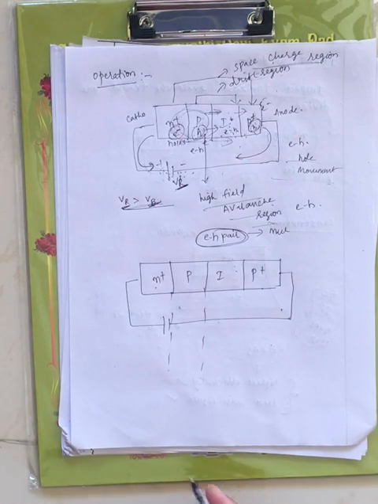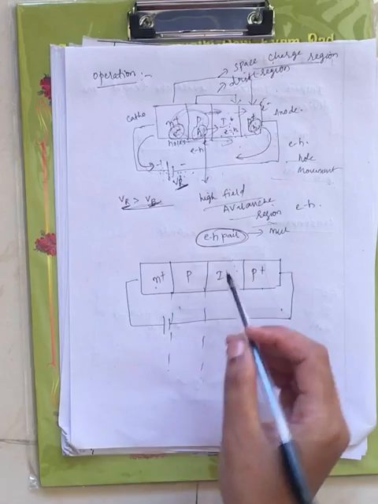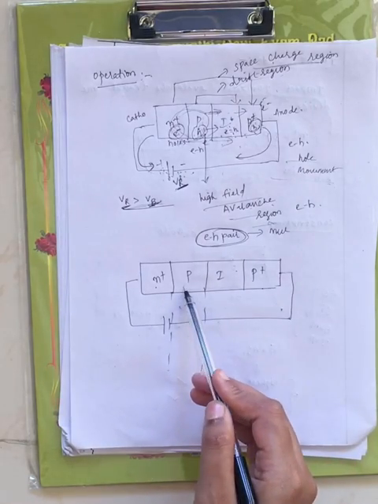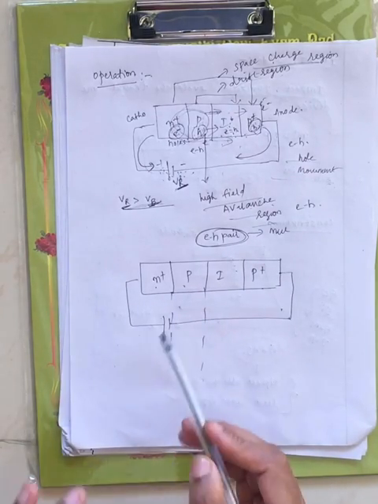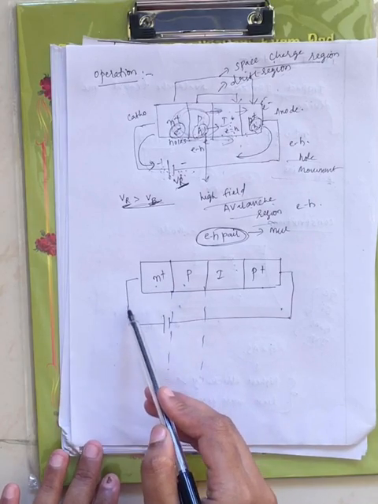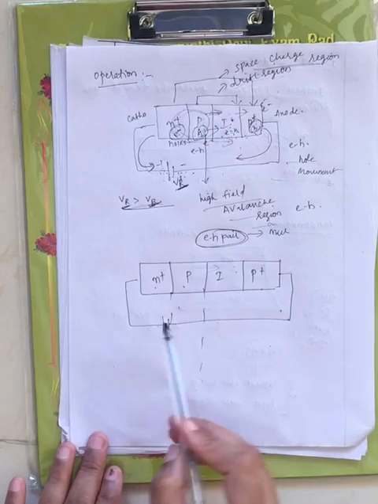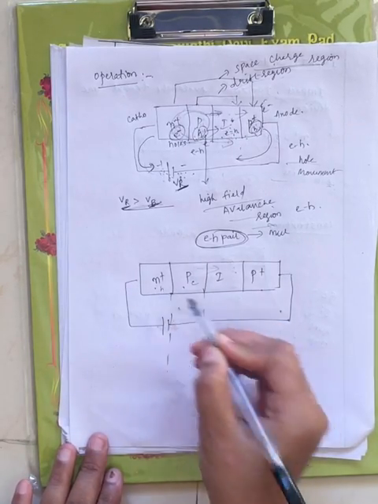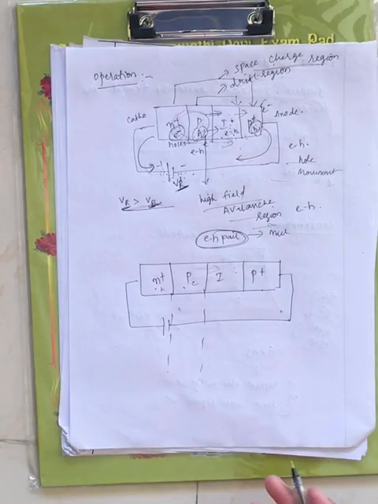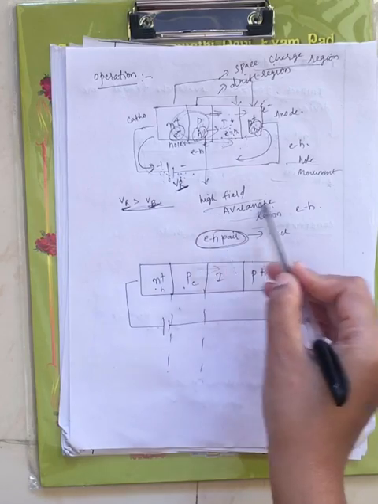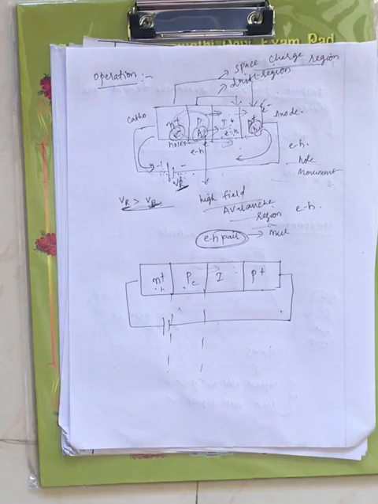The high field avalanche region is created in the p type, because here you will have the maximum number of electrons getting attracted towards this side and holes moving towards the I region. Here you will have electrons and here you will have holes. There it creates electron hole pairs, and that will increase, that we call avalanche multiplication. That's why in the p type the high field avalanche region is created, right?